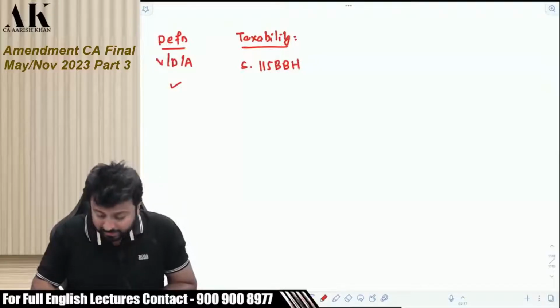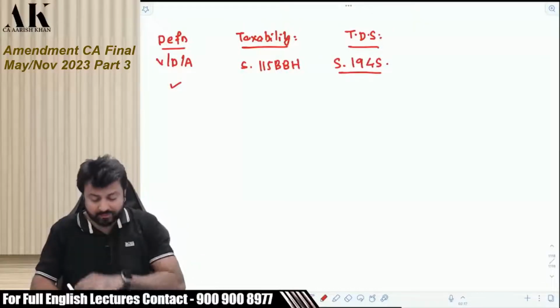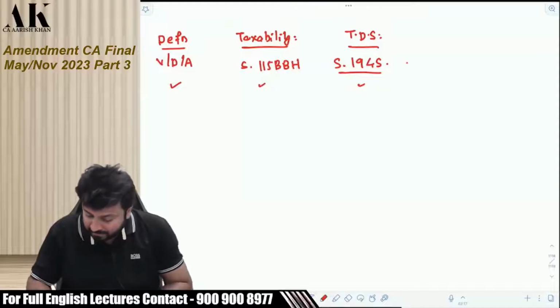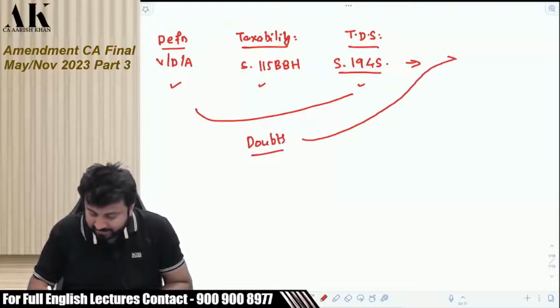And then the government has also given the TDS implication with respect to virtual digital assets, which is given under section 194S. So we have to see all of them, and then later on there were a lot of doubts with respect to this. So the government has clarified that doubt through a CBDT circular.